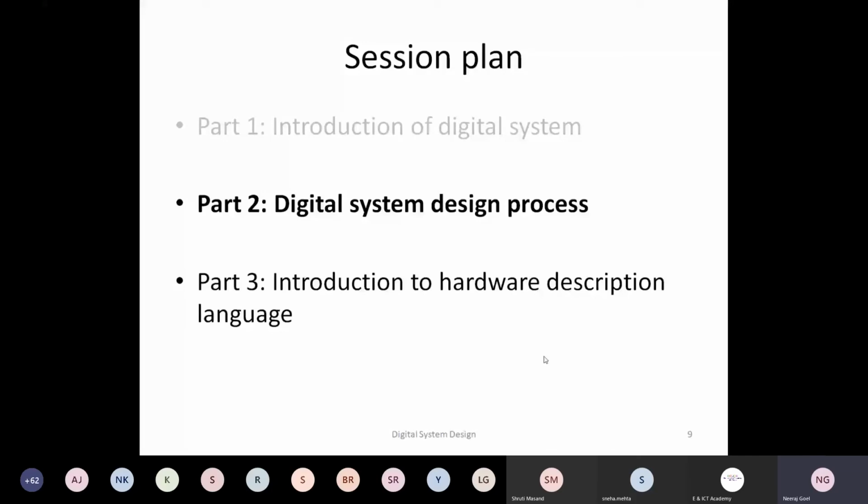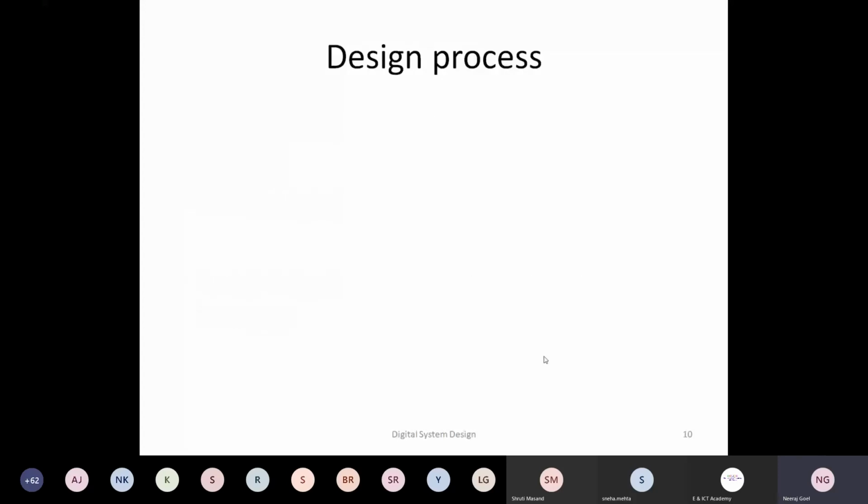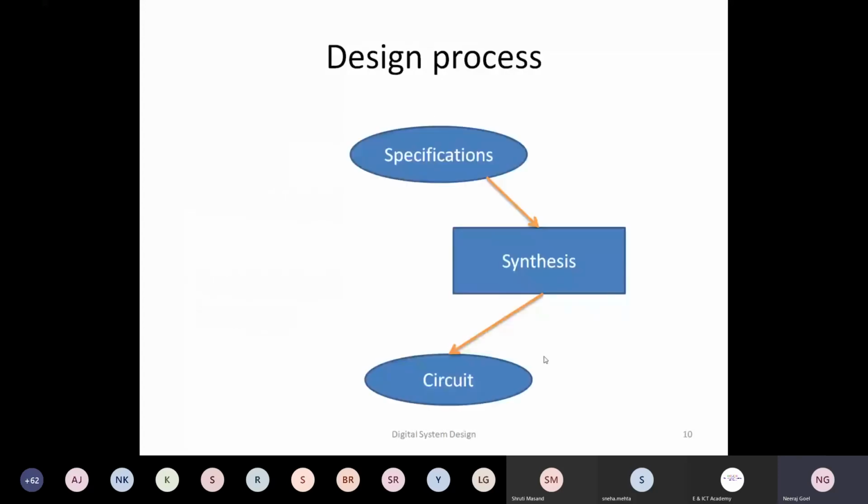So now, as I said, the focus is how to design a digital system. So let's first try to understand how a typical digital system is designed. The typical design process is something like this. It will first start with specification. Specification means you have to tell what you want to design.